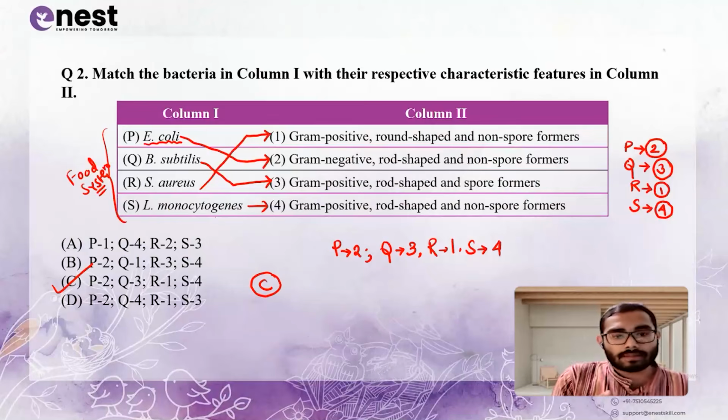Okay, please remember this time get asked these questions, but apart from these questions, there are so many microorganisms. You need not to remember all the microorganisms, but those organisms which is basically related to food system, you can remember all their characteristics with respect to the staining, with respect to its shape, and with respect to whether it will produce spore or not. Okay, now moving forward to the next question.